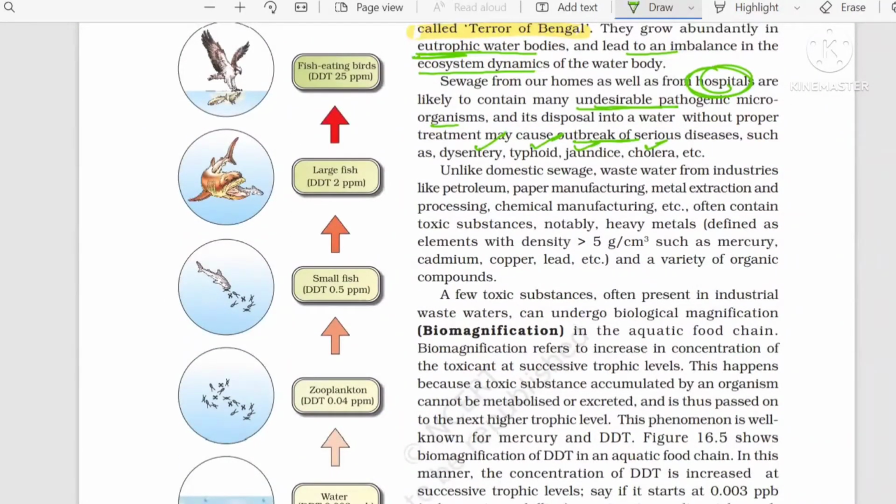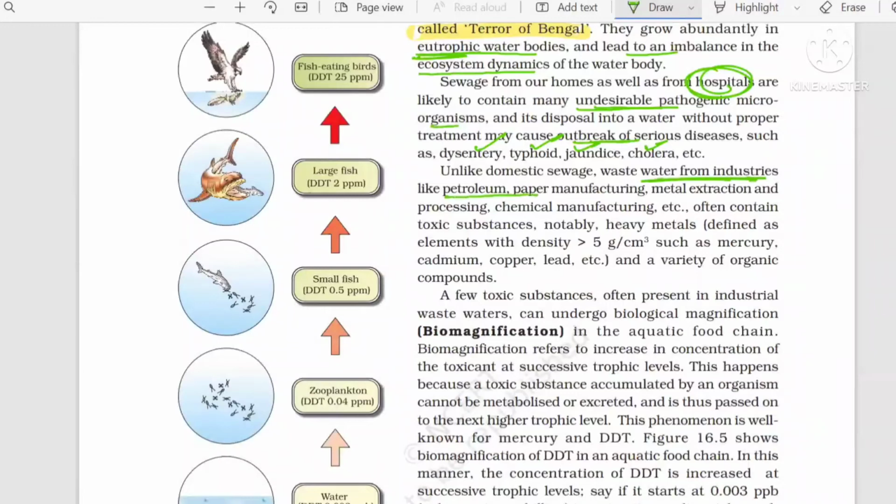Now, suppose the wastewater is coming from industries like petroleum, paper manufacture, or metal. It may contain toxic substances, especially heavy metals like mercury, cadmium, copper, lead, and a few organic compounds. The toxic effect of cadmium is Itai-itai disease. Please make a note, Itai-itai disease. For mercury, it is Minamata disease.